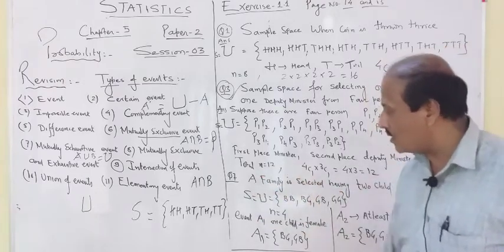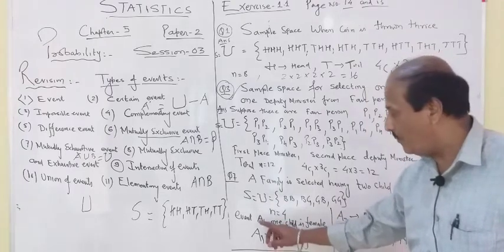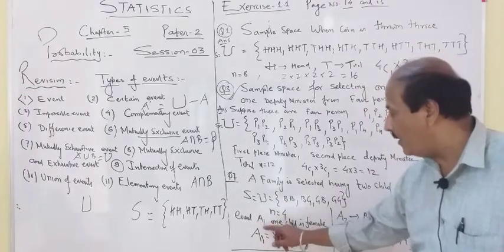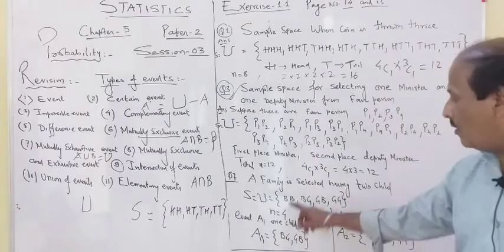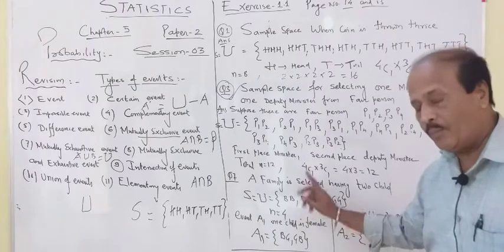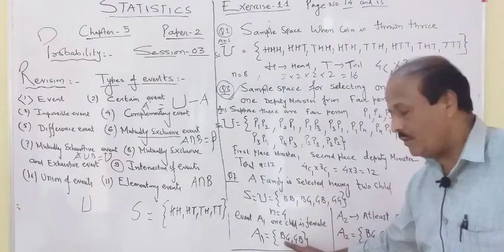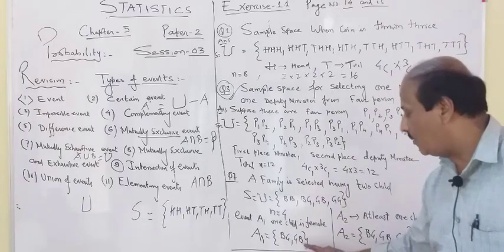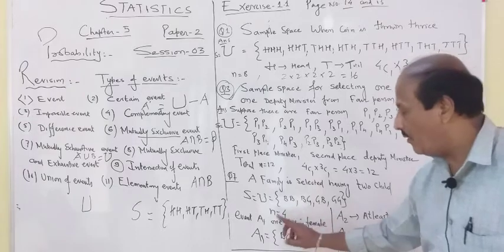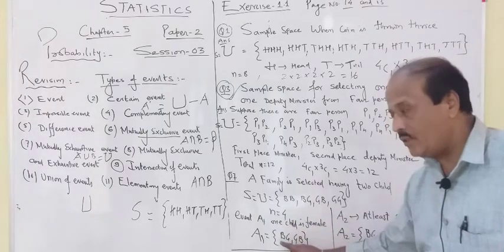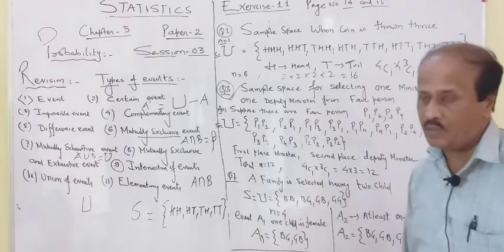In this question number 7, they have mentioned 2 more parts. They are asking you to find the event A1 when the child is only female. So both children are female. So what are the options? Remember, when they say only female... BG means boy and girl, or GB girl and boy. This is one of the parts of question number 7.